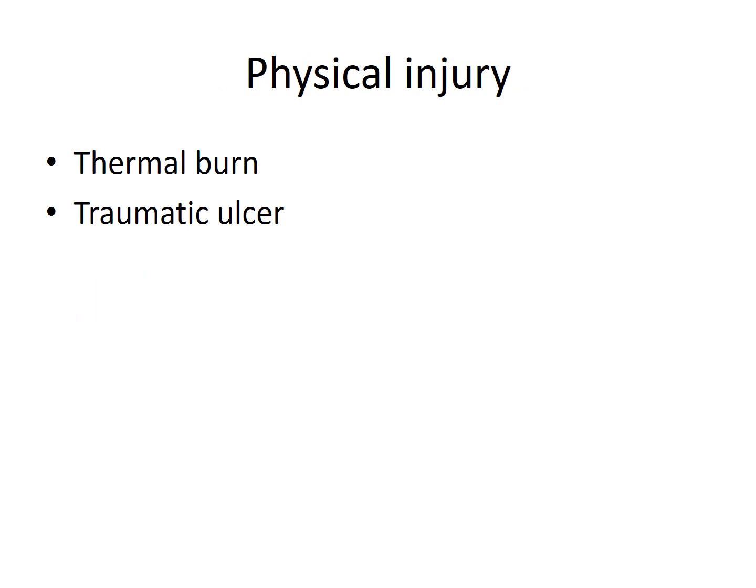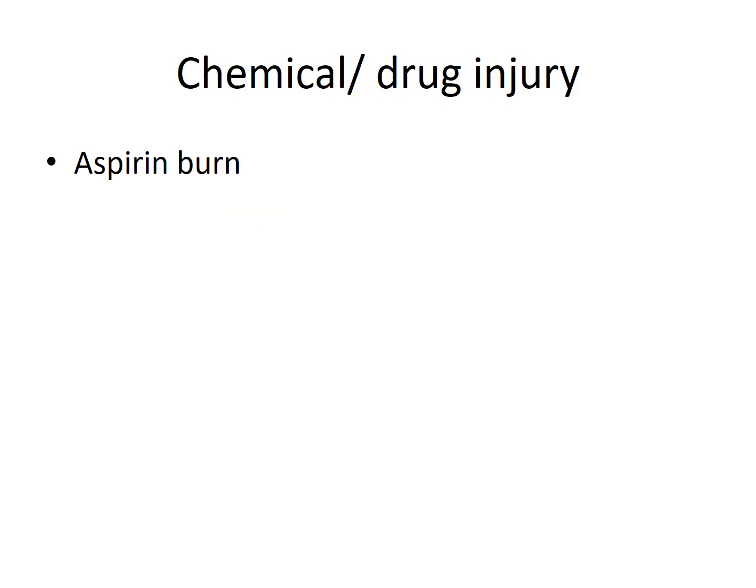Physical injury like thermal burn or traumatic ulcers. It is not just infection, even physical agents can lead to injury to the cell, and there will be development of disease. Chemical or drug injury: you must have heard of aspirin burn, which can happen due to ingestion of aspirin. Aspirin is a chemical, or a drug, and because of that there could be injury to the cell.